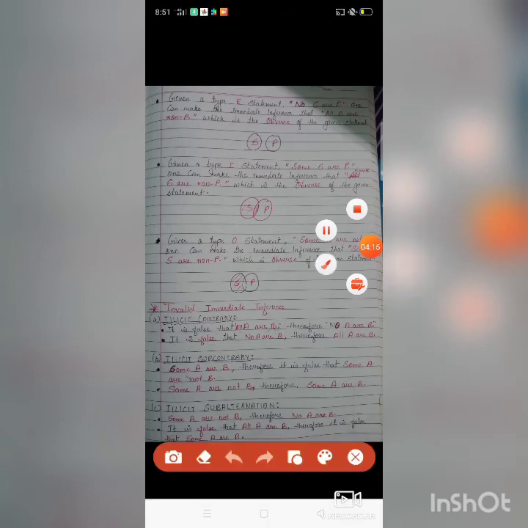Here is the example: no S is P, this is our S and this is P. There is no relation between S and P. That's why one can conclude that all S are non-P. This S is not a P.